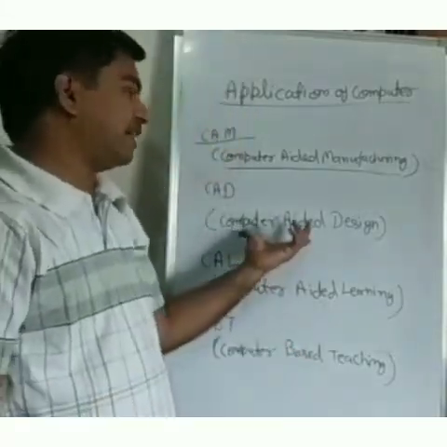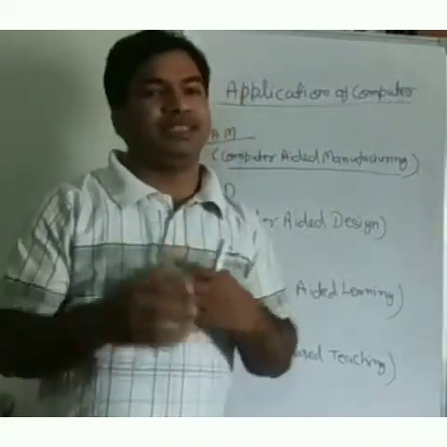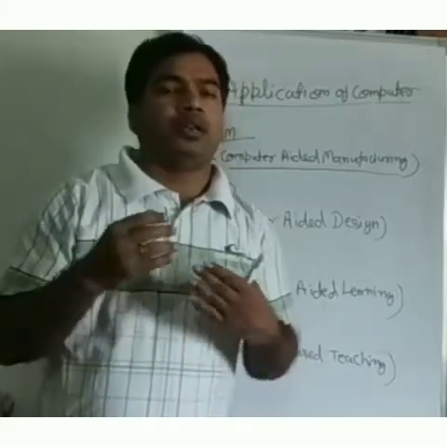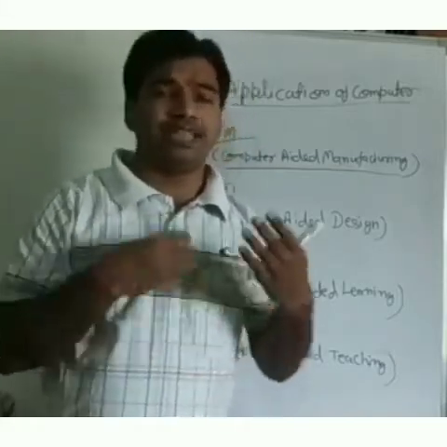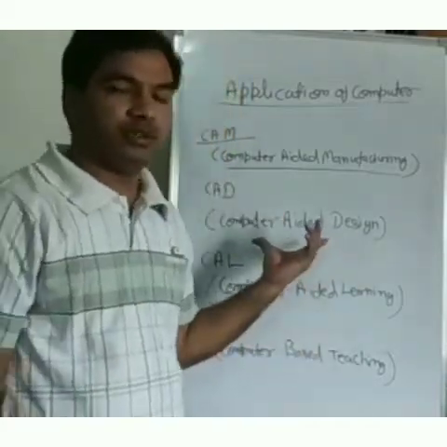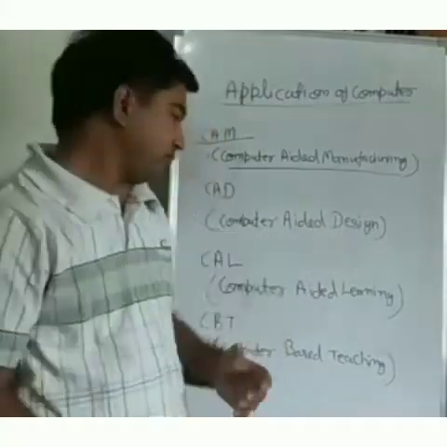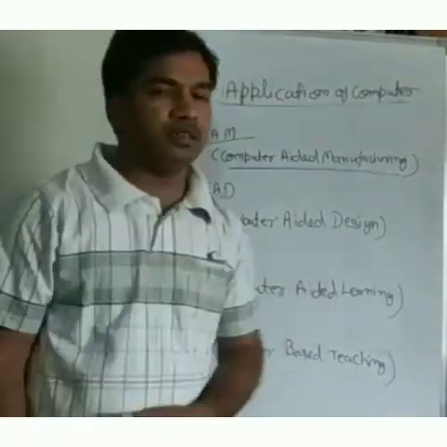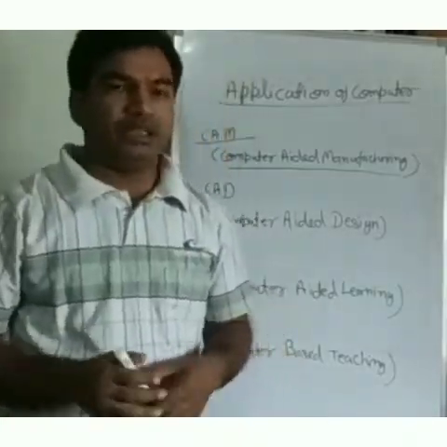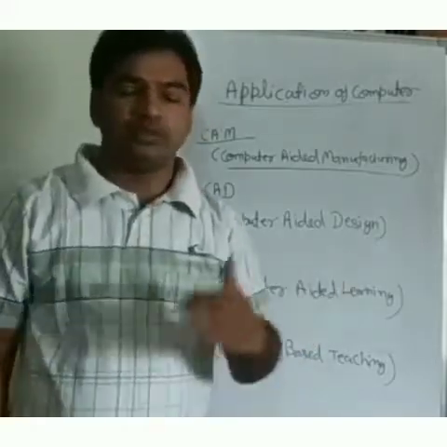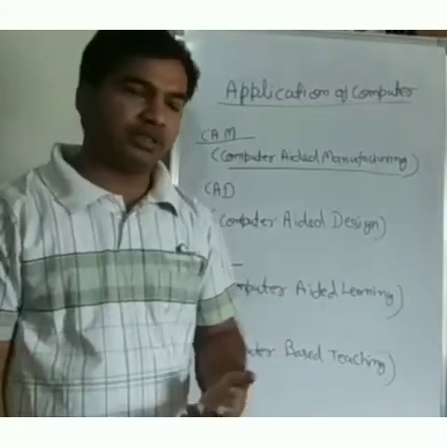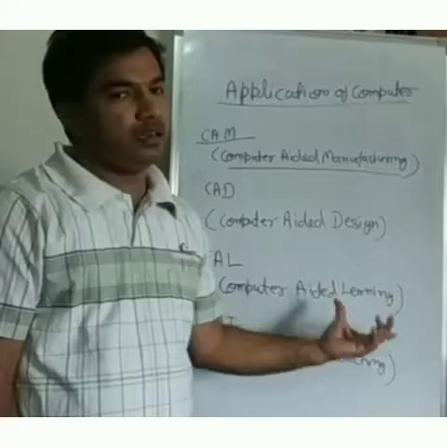Come to next, computer aided design, CAD. Computer aided design is basically used for architecture. You design the architecture of any type of model, for a building, for cars, for any type of module we are going to develop, and it can be designed with the help of CAD. That is known as computer aided design. Now come to computer aided learning. Computer aided learning is software where a student can learn with the help of a computer. It is also a very important application, as we are using many types of applications for the learning process.